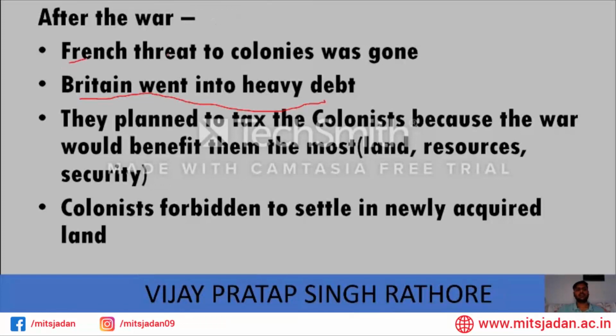The first important thing was that the French threat to the colonies was gone. Second, the British went into heavy debt. Their government was paying heavy interest because of this debt. Due to the Seven-Year War, the national debt of Britain almost doubled. To make their financial situation a bit better, they planned to tax the colonists.